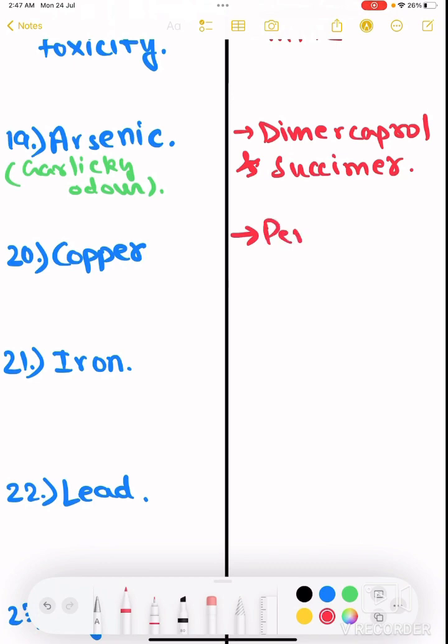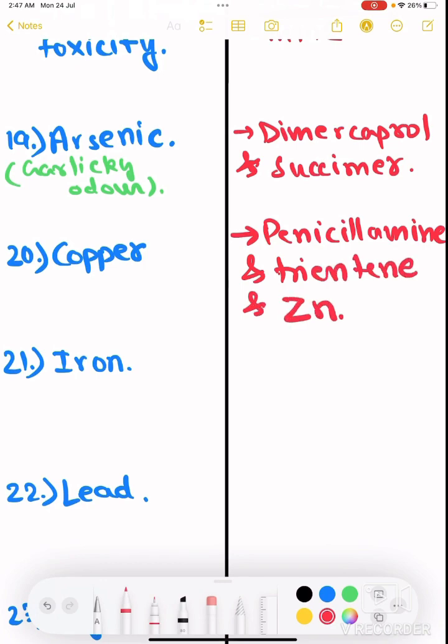So penny means penicillamine, right? And another thing is trientine. And there is another thing that is very useful, that is zinc, right? Zinc actually decreases copper absorption. So these are extremely important.